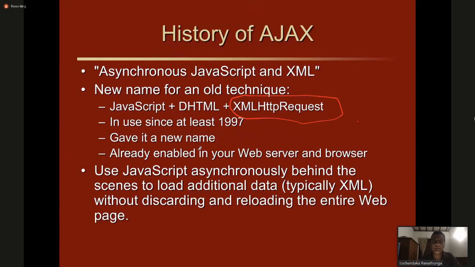And when the data is available, it will display on the screen. That is how it happens.